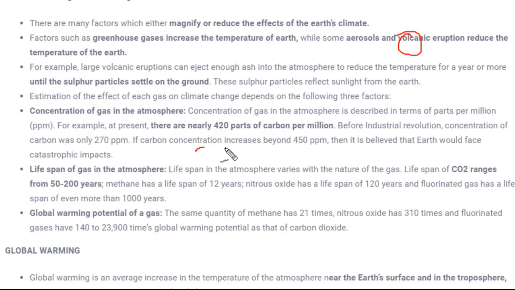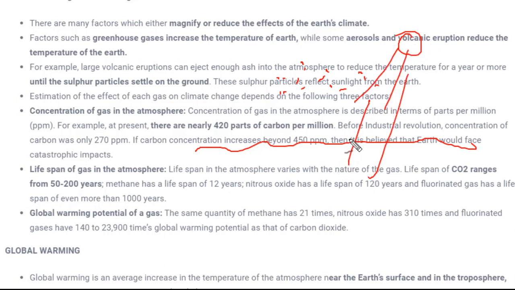For example, this is the sun and this is the surface of Earth, and lots of particles are present in the atmosphere. When the sun's rays reach the Earth's surface, some part of the sunlight is absorbed, some is reflected back into the air, and some of the energy is absorbed by the dust particles or particles present in the air. There are certain gases which absorb this heat, and when they absorb it, there is ultimately an increase in temperature.